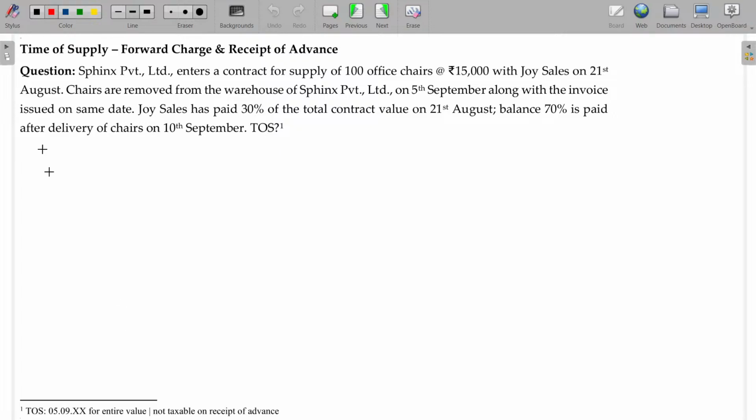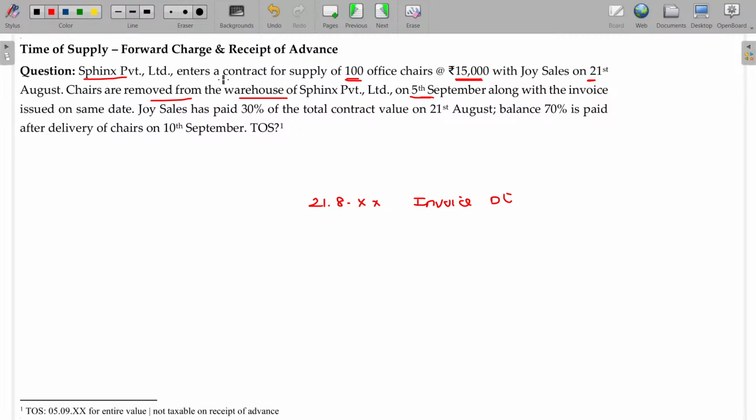Now, Spinix Private Limited enters a contract for supply of 100 office chairs, 15,000, with Joy Sales on 21st August. Okay, this is what about the invoice date. And chairs are removed from the warehouse on 5th September, on or before the removal date.